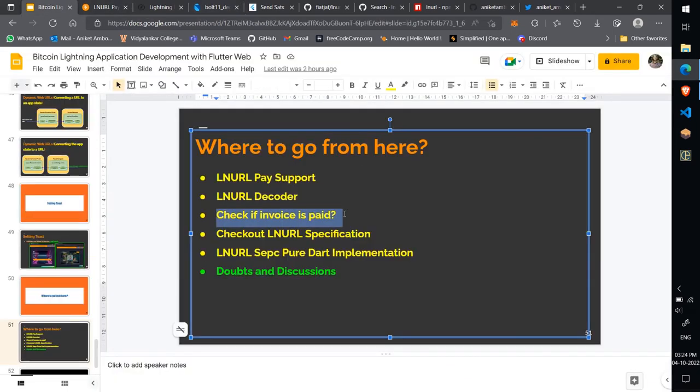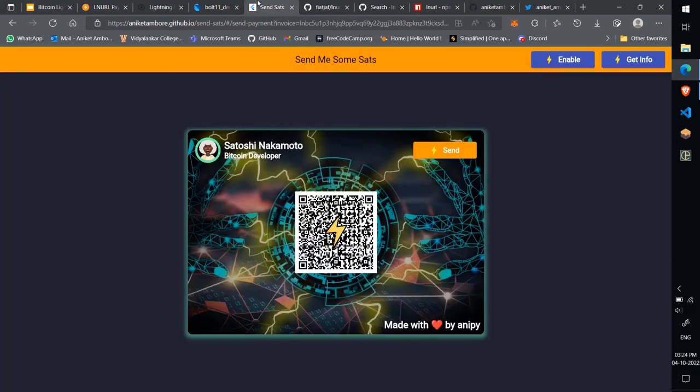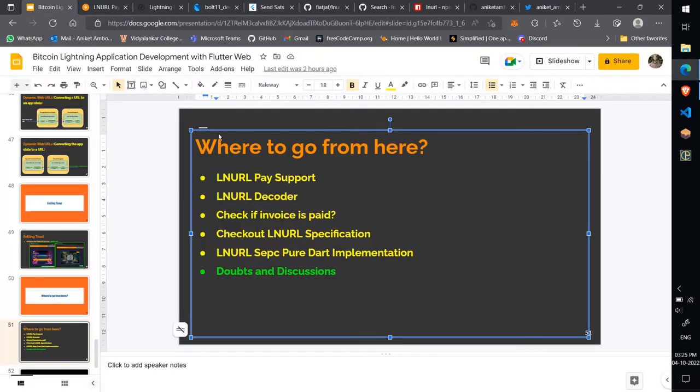Next, check if the invoice is paid. Now let's say some user paid the invoice from an external mobile wallet by scanning the QR code. In this case the payment will be received by the payee, but the confetti animation will not play on the payer's side. So to fix this issue, we need to implement some kind of functionality which will check if the invoice is paid or not, and if it is paid then we will play the confetti animation, otherwise not.